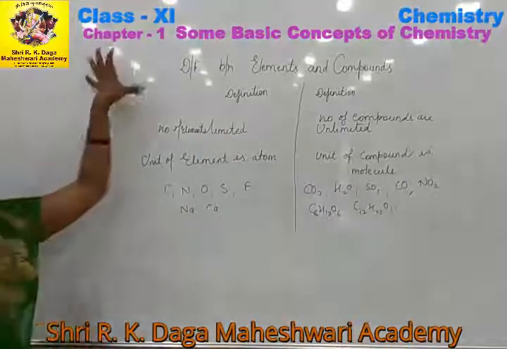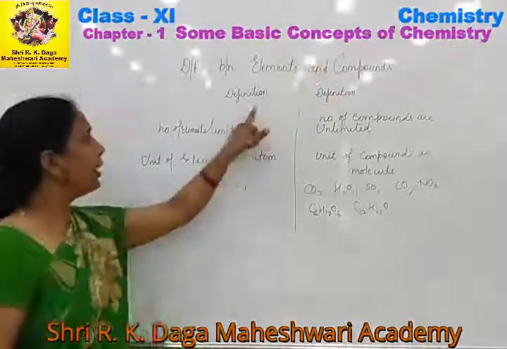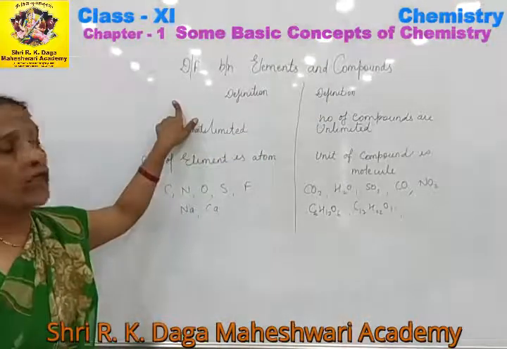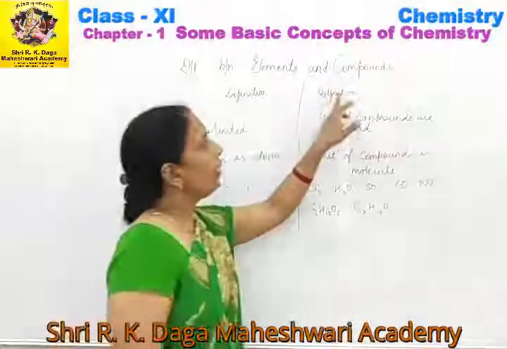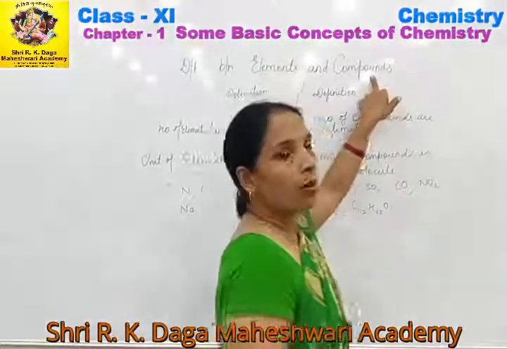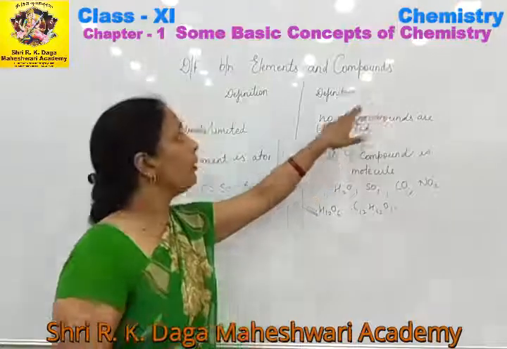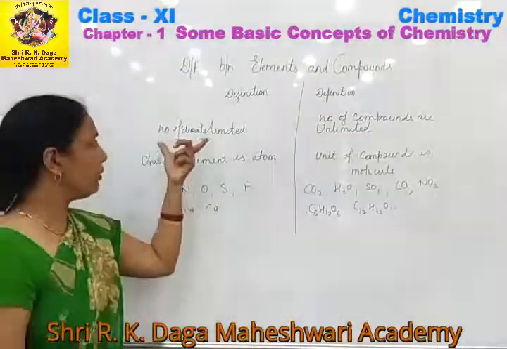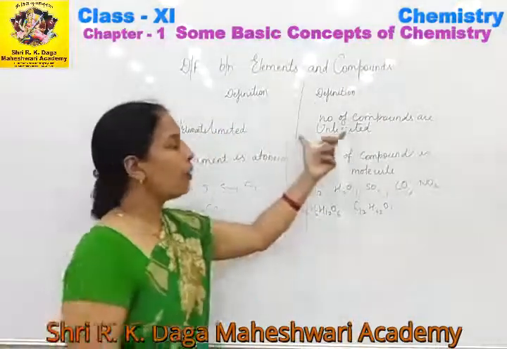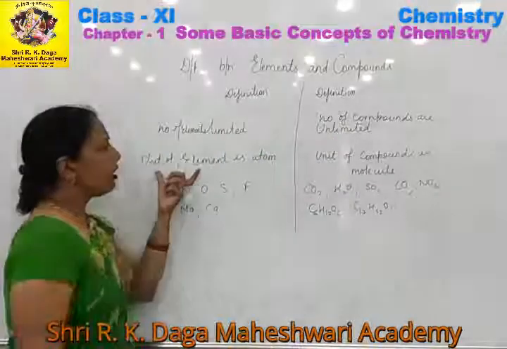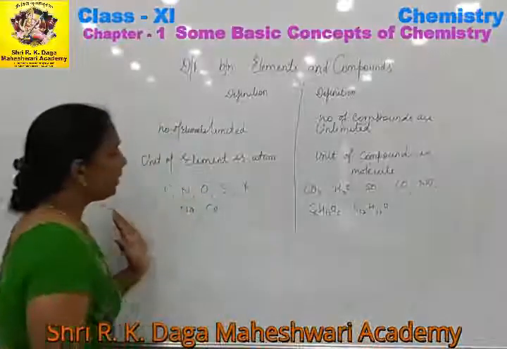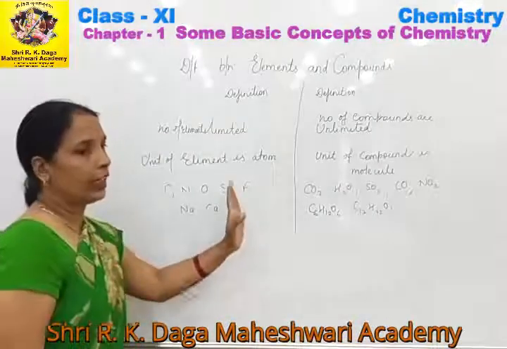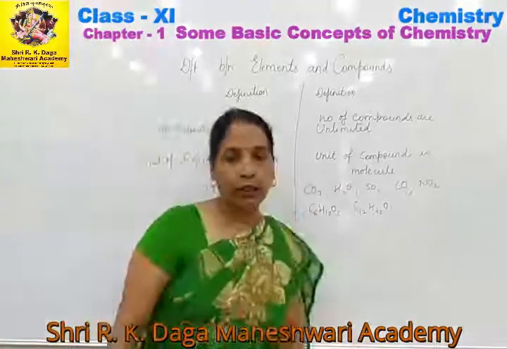So what are the differences between elements and compounds? Elements are the simplest and purest form of a substance that is made up of the same kind of atoms, while when two or more than two elements are mixed together in a fixed ratio, they are known as compounds. Number of elements are limited, number of compounds are unlimited. Unit of element is atom, unit of compound is molecule. And as examples, you can write the name of any element and any compound.